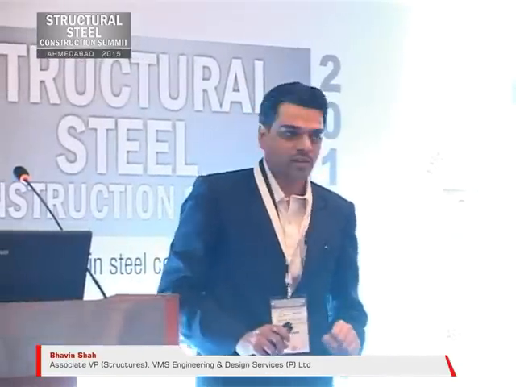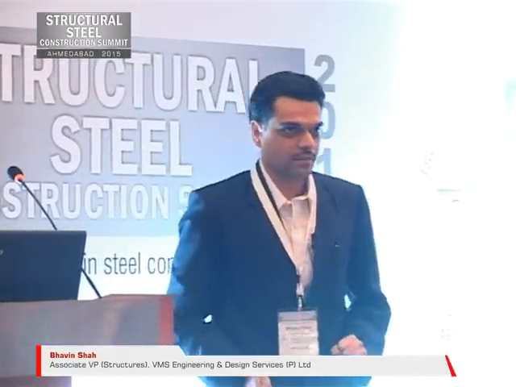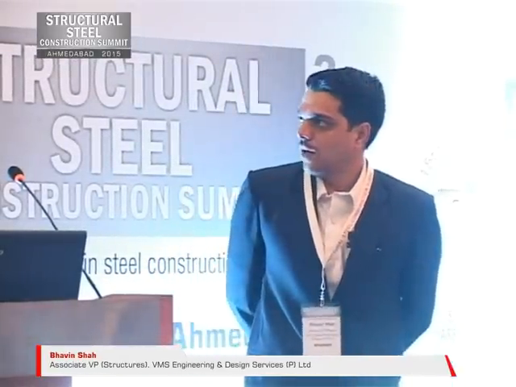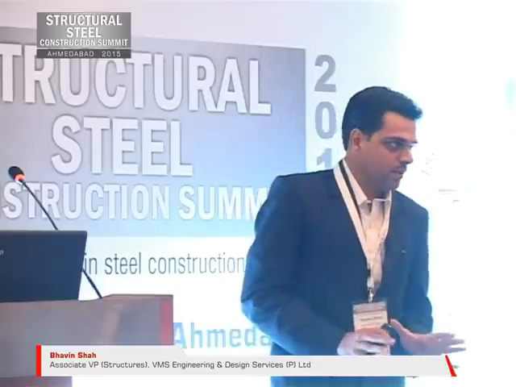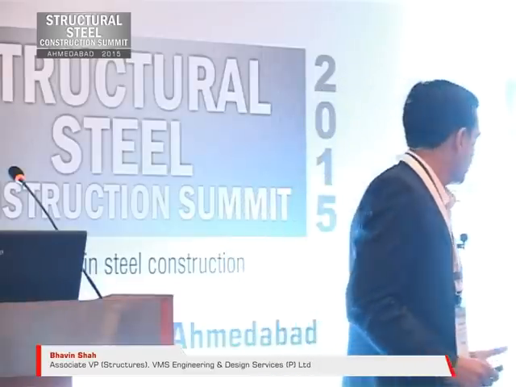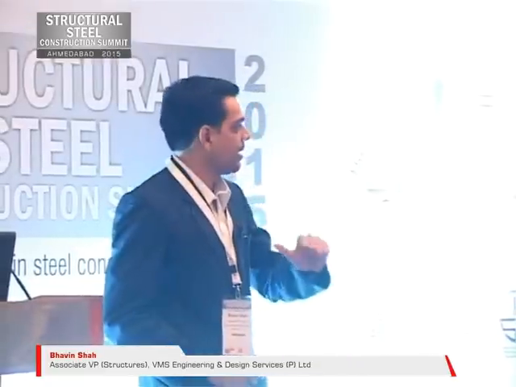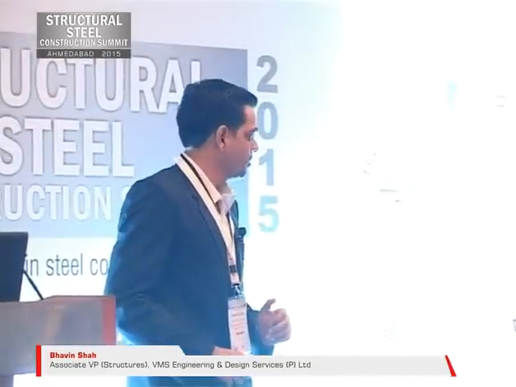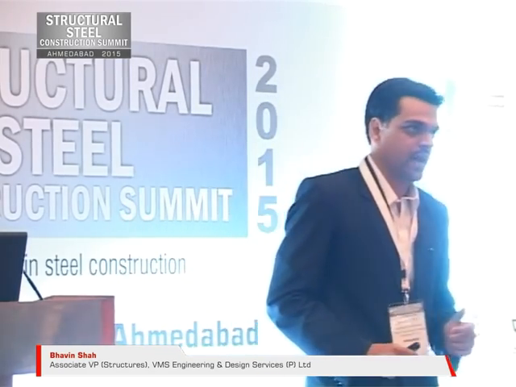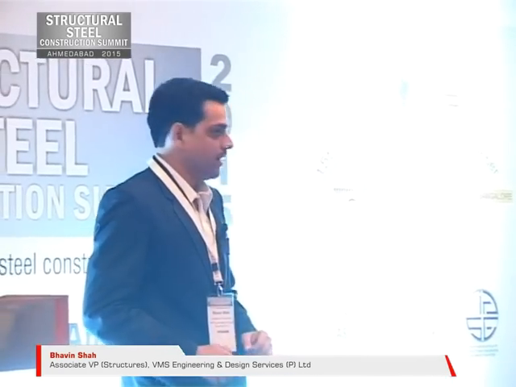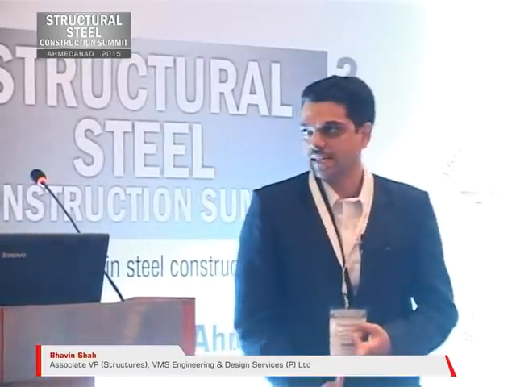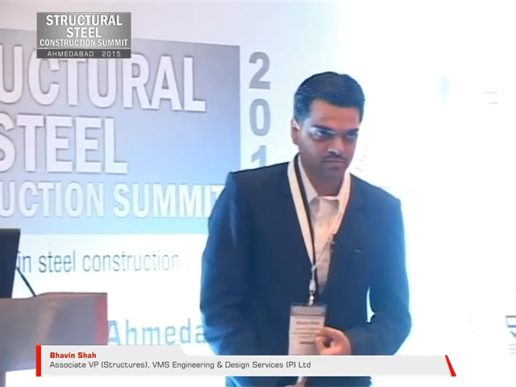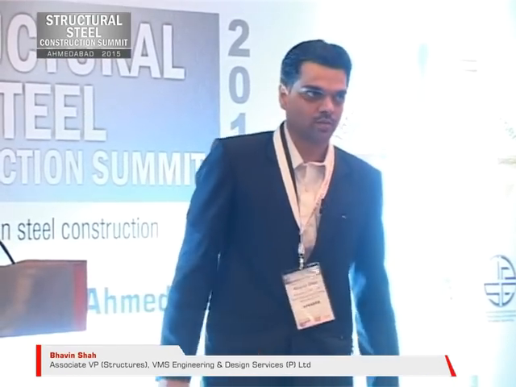So the first question is, what is elastic flexural torsional buckling. I will read this out. It doesn't matter if you really don't understand. We will see a few pictures also. This is an important limit state which needs to be considered for steel structural design. It occurs when a structural member experiences significant out of plane bending and twisting. This type of failure generally occurs suddenly in members with a much greater in-plane bending stiffness as compared to the lateral bending stiffness. Let us see from the photograph now.